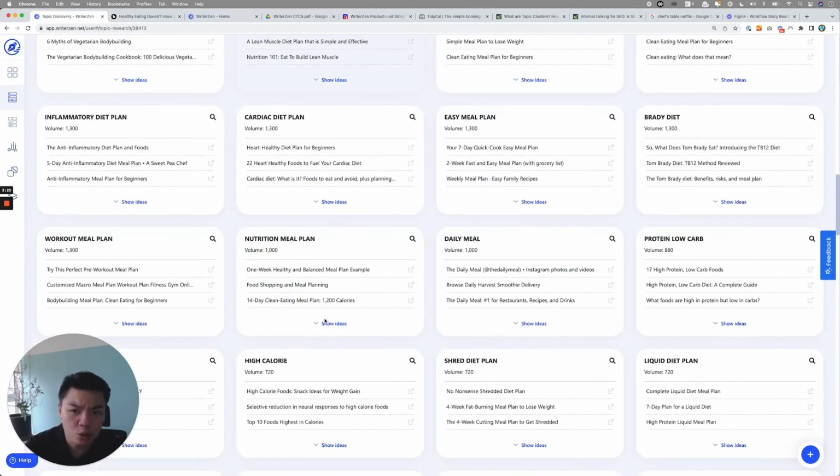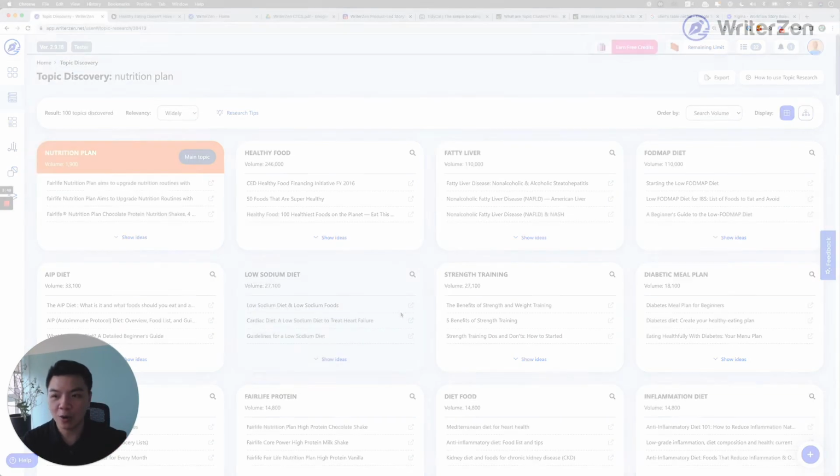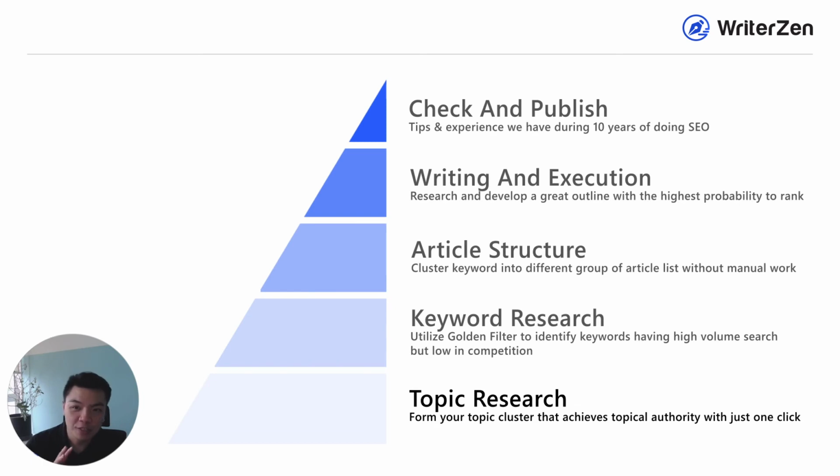So as you can see, there are a lot of different topics, but the key here is that the mechanism behind it guarantees these are the subtopics which, if you form the topic cluster based on them, then when Googlebot goes in, you will automatically begin to see how Google determines you as the expert in the field you target, right? Because these are all of the top topics that Google already approved to get ranked on top in the first place. So that is essentially how you could utilize the topic discovery to build your first subtopics.